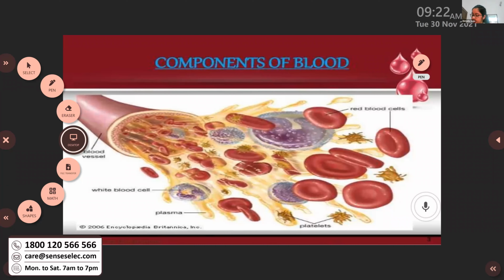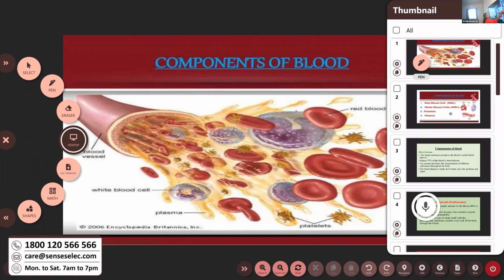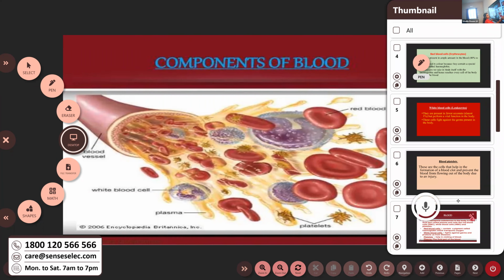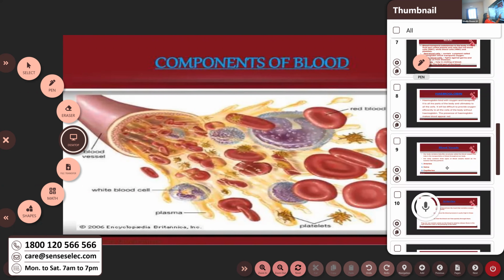Arteries and veins. Our body contains these two structures. Arteries, veins, and capillaries are the major parts of the blood vessels.